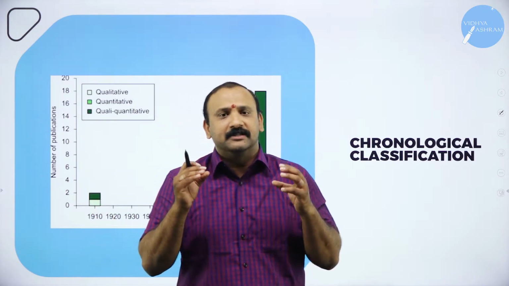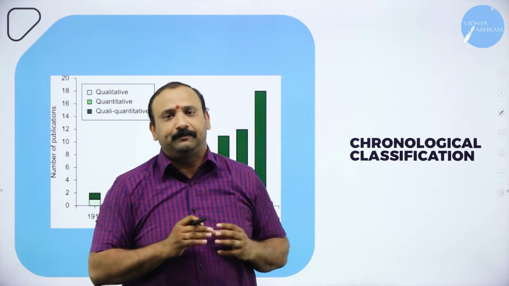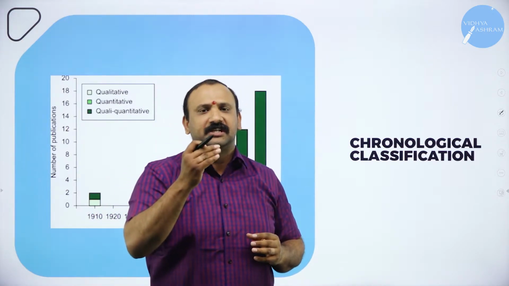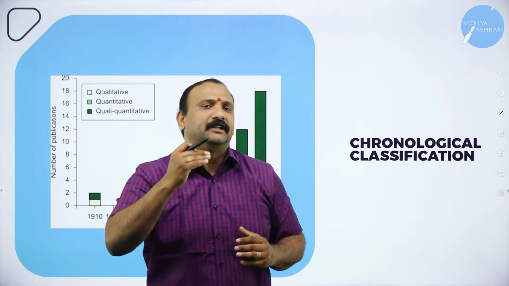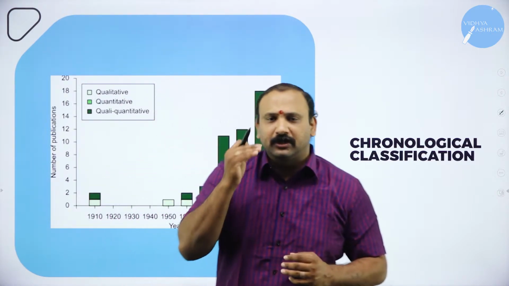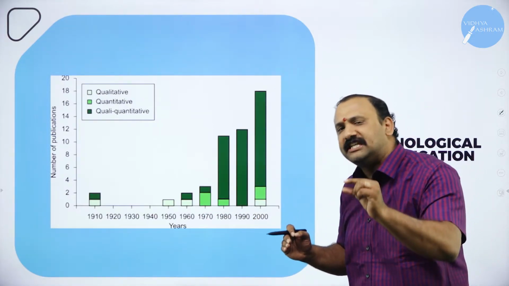History never happens at one random given instance. It happens over a period of time. If you look into history, starting from the olden ages, then the medieval period, then modern times, everywhere there is a sequence of time. So the chronological order is also based on the sequence of time.